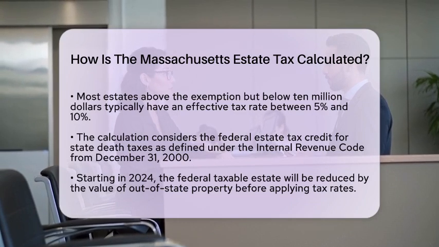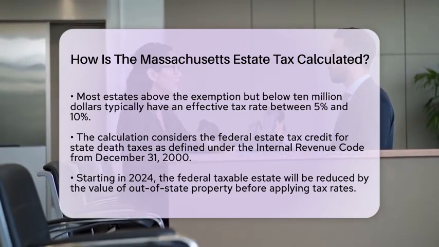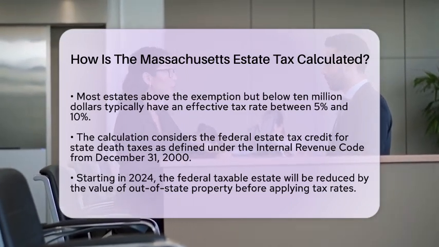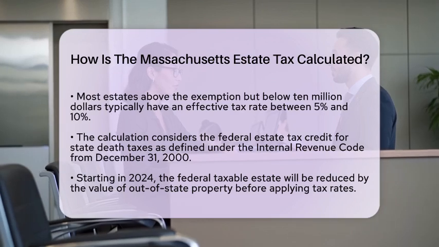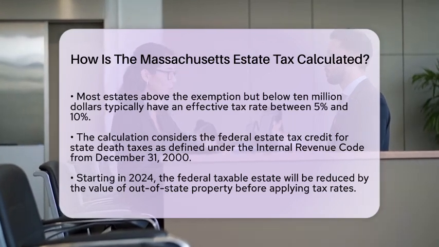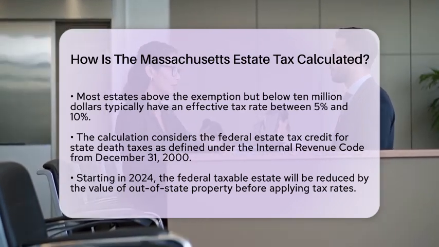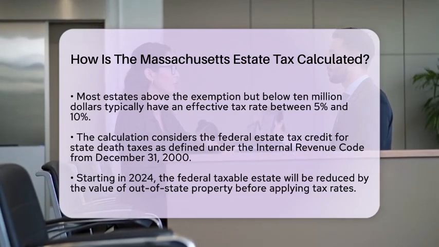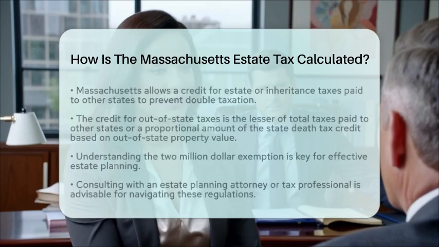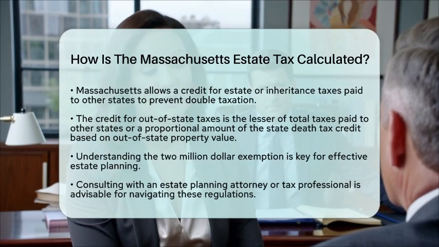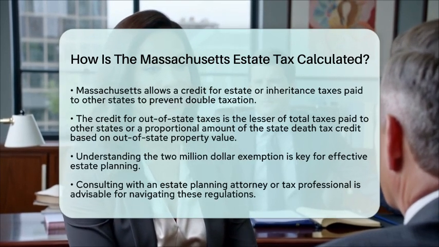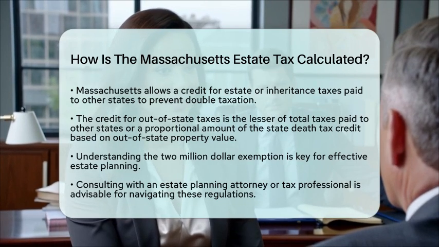Additionally, if there are estate or inheritance taxes owed to other states, Massachusetts allows a credit to avoid double taxation. This credit is the lesser of the total taxes paid to other states or a proportional amount of the state death tax credit based on the value of the out-of-state property.